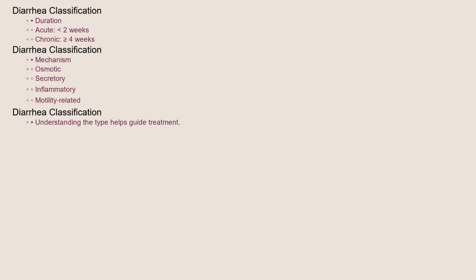Diarrhea can be classified in several ways, including acute vs chronic. Acute diarrhea lasts for less than 2 weeks, while chronic diarrhea persists for 4 weeks or longer. Another way to classify diarrhea is based on the underlying mechanism: osmotic diarrhea, secretory diarrhea, inflammatory diarrhea, and motility-related diarrhea. Understanding the type can help guide treatment strategies.